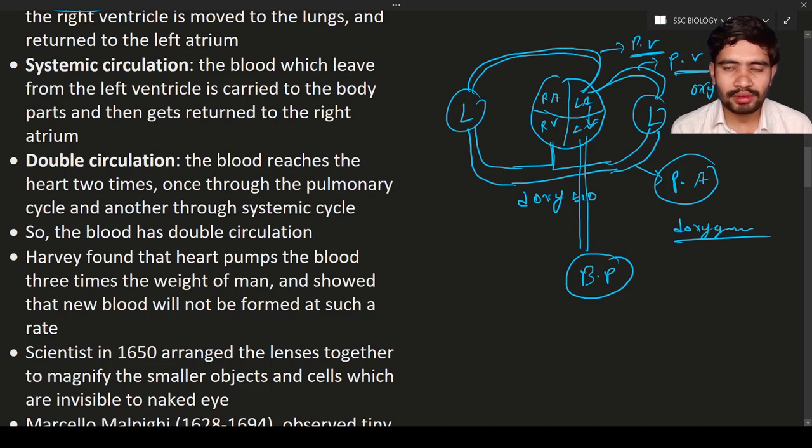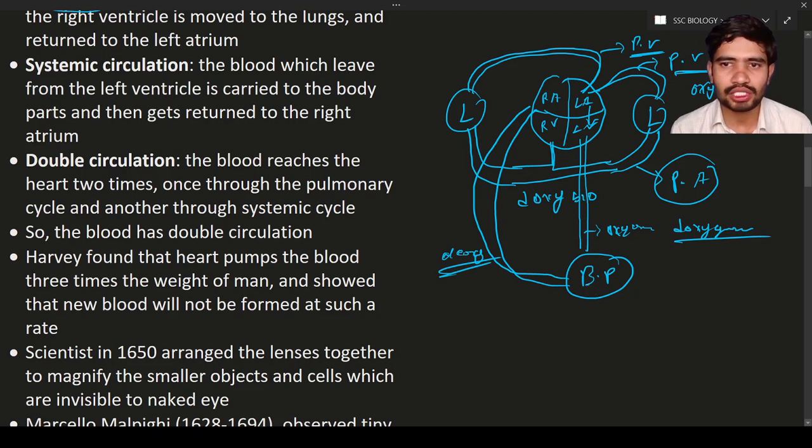Then again from the body parts, blood will be supplied to the right atrium. So here is the oxygenated blood, and here will be the deoxygenated blood. Why is it deoxygenated? Because the body parts are consuming the oxygen in the blood. Okay, from the top, the superior vena cava, and this is the inferior vena cava. So by this way the circulation is seen.